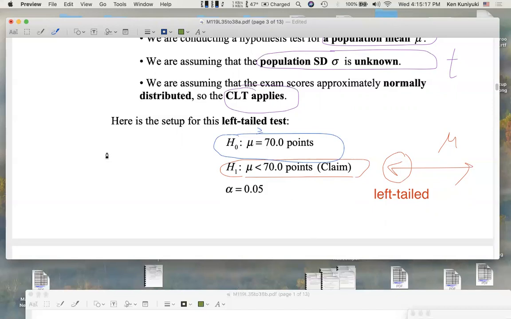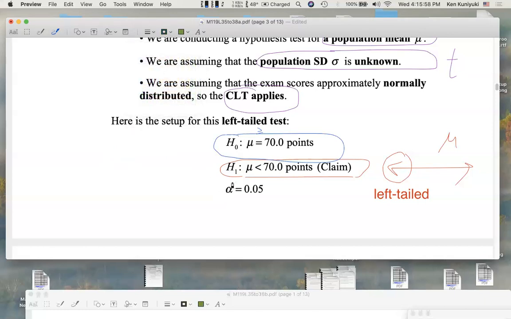Again, it's like assuming a coin is fair, right? When we were testing for p. It's like assuming a coin is fair. Under the assumption of a fair coin, we're able to work out probabilities and do all sorts of calculations. Here, if we assume that mu is 70 points, then we know the distribution for X bar. Assuming that we trust our value for S. Assuming that S does a good job of estimating sigma. The sample standard dev does a good job of estimating the population standard dev.